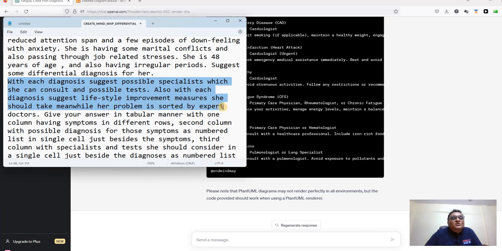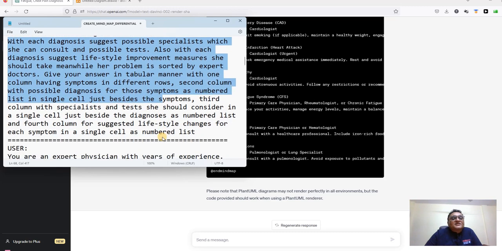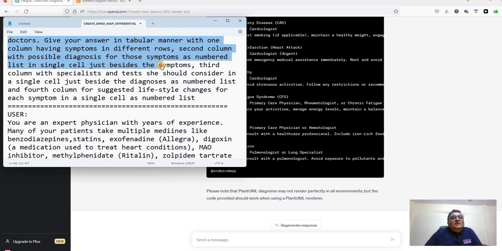Meanwhile, her problem is sorted by the expert doctors. Give your answer in a tabular manner with one column having symptom in different rows, second column with possible diagnosis, third column with specialists which she should see and tests which she should conduct, and fourth column for suggested lifestyle changes.